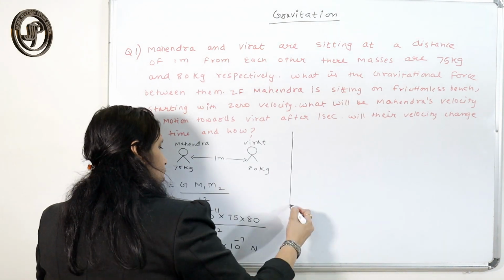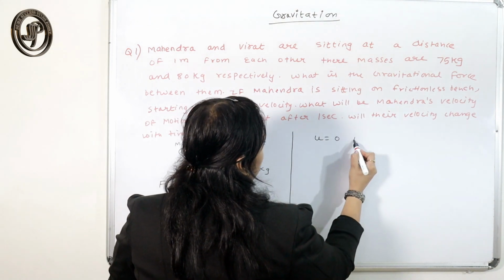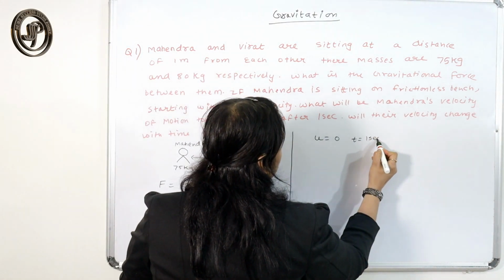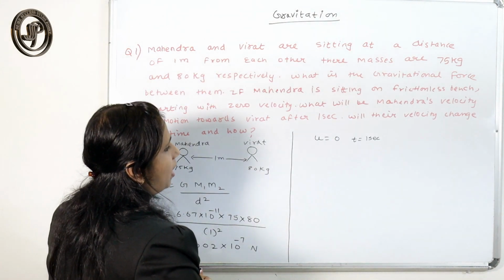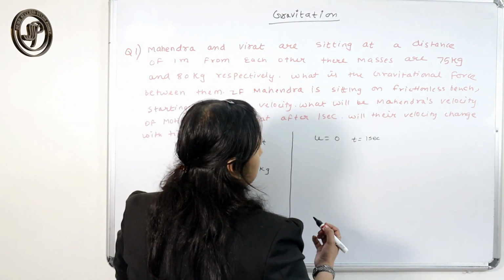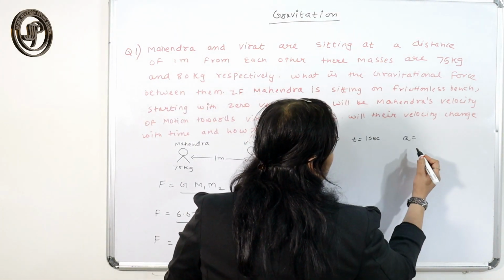So after 1 second, since the initial velocity is 0 and time is 1 second, we can calculate the acceleration. So acceleration is equal to what?